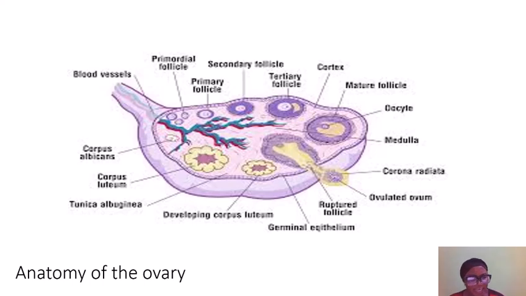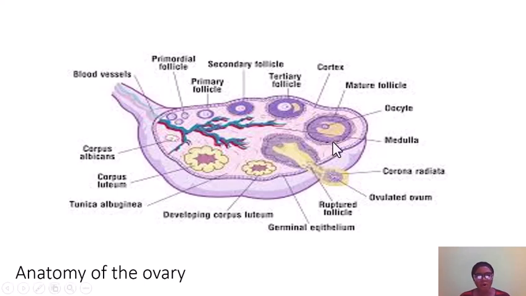Now, let's go straight to the anatomy of the ovary. What does the ovary look like? The ovary has two major subdivisions: the cortex and the medulla. The cortex represents the outer portion of the ovary, which is covered with tunica albuginea, a strong membranous covering that protects the ovary from any negative impact. The medulla represents the portion which is deeper inside, which is highly vascularized, that is, it contains blood vessels.